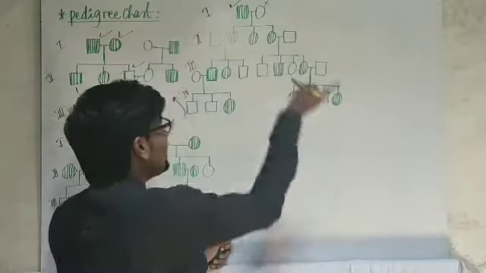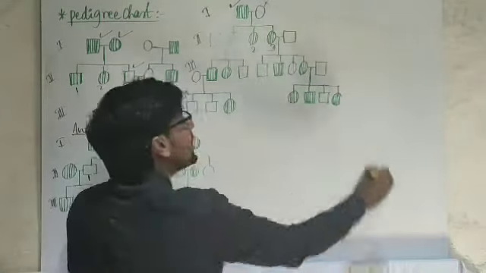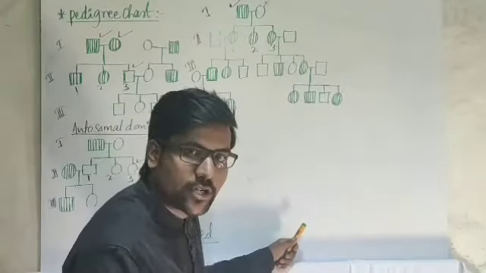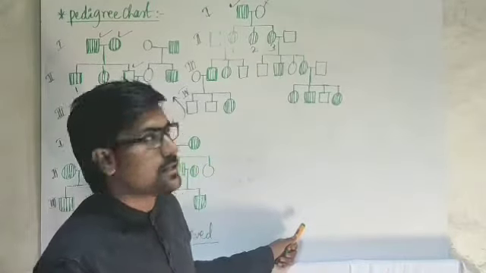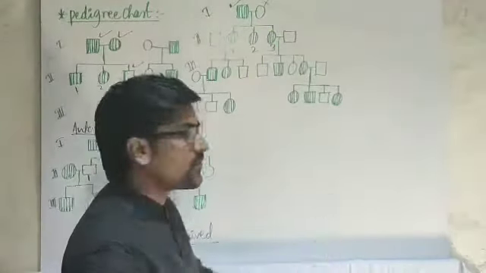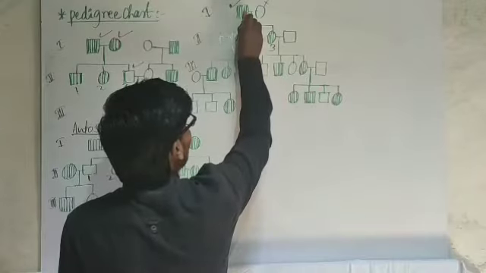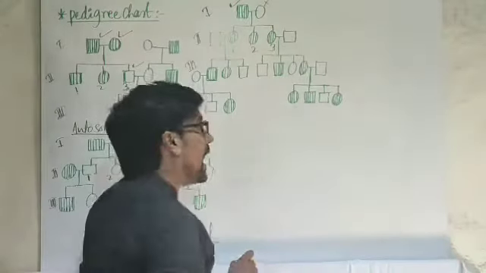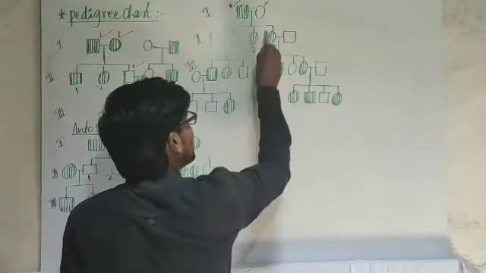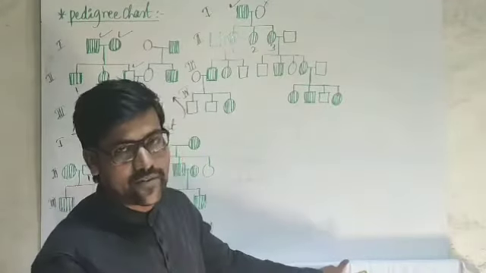Then in the next generation, they got a total of 3 children, all daughters, and they got married to normal guys. That is a different thing. Here, one thing we have to observe: the father is affected and all the daughters are affected.